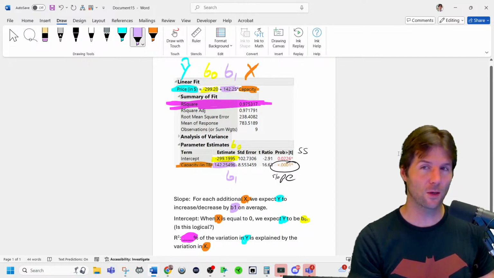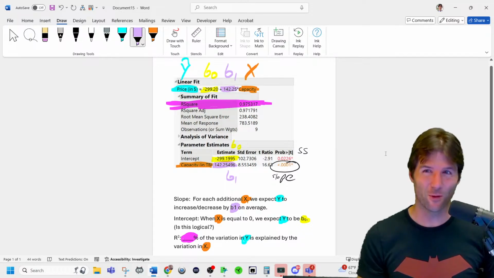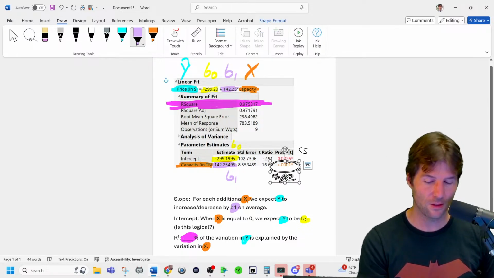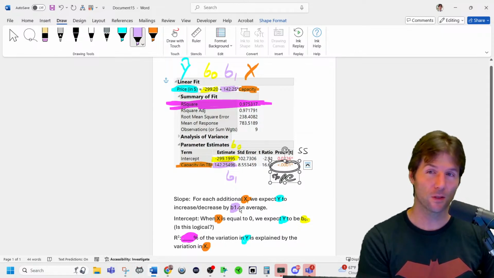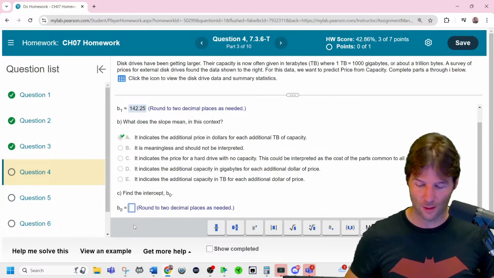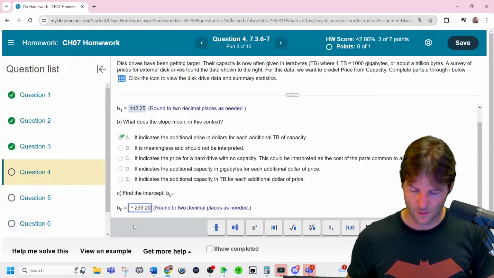Does that make sense, Evan, right there? These are 3 values, and for R, the output looks a little bit different, but it kind of looks like this one down here. And this is a statistically significant model because the slope is statistically significant. So make sure to know how to do that. We have the intercept down here. I think I've memorized it. I've seen it a lot right there.